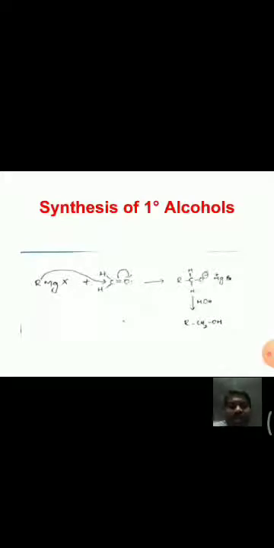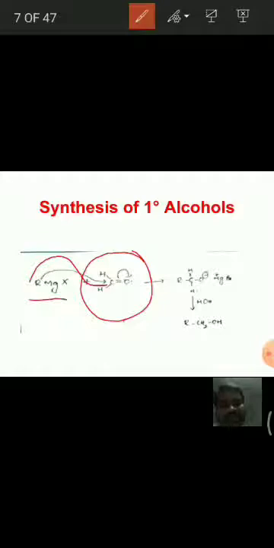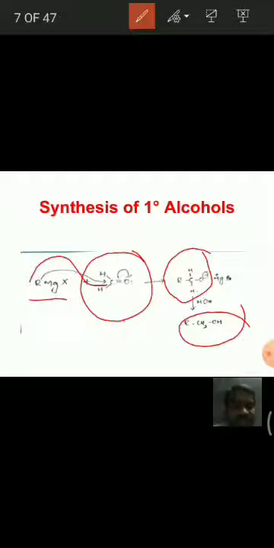This is the reaction, RMgX, Grignard reagent with formaldehyde, and we know that this alkyl group attacks the carbonyl carbon, we get the alkoxide ion, and treating with water or dilute acids we get RCH2OH, that is primary alcohols.